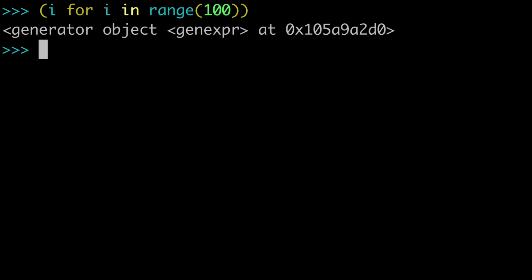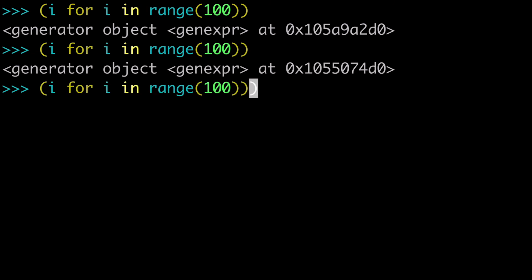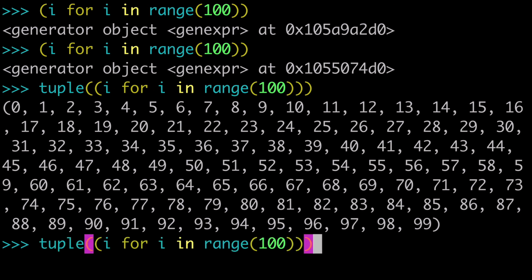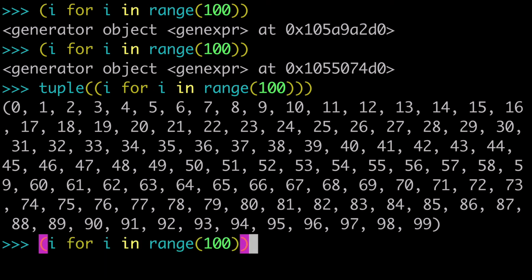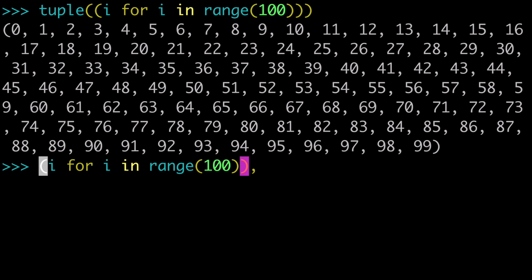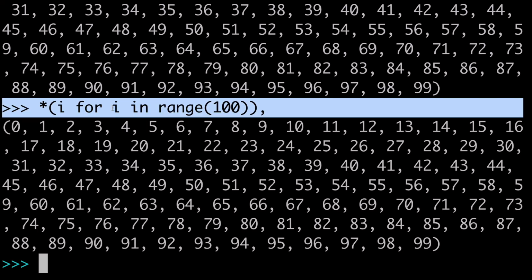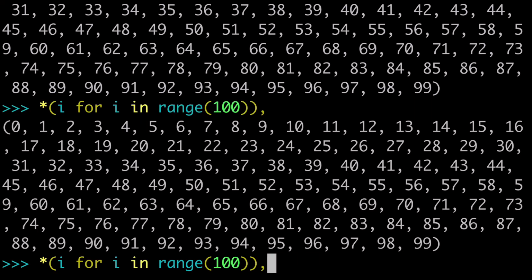Now, lastly, I want to show you guys a cool trick you can do to cast a generator to a tuple. So let's say we had i for i in range 100, right? So this is our generator object. And typically, what I've recommended since the beginning of the video is to wrap a tuple around that, the tuple built-in function that is, and that'll change that to a tuple. But there's actually another way you could do this, and that's by putting a comma in the end and putting a star up front. And when we run this, we've created the exact same tuple, but just with a different syntax. So I'll run that one more time just to show you guys.